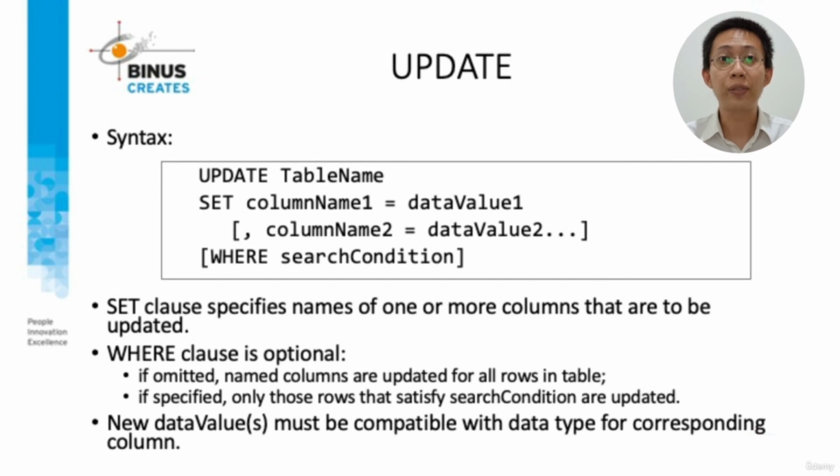The SET clause specifies one or more columns that are to be updated. The WHERE clause is optional. If omitted, the named columns are updated for all rows in the table. It specifies that only those rows that satisfy the search condition are updated. The new data value must be compatible with the data type of the corresponding column.